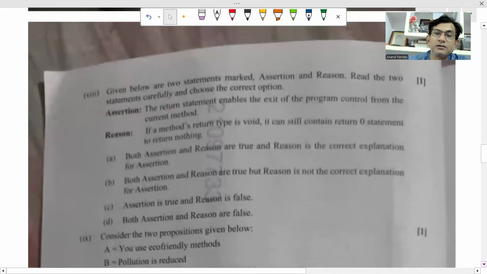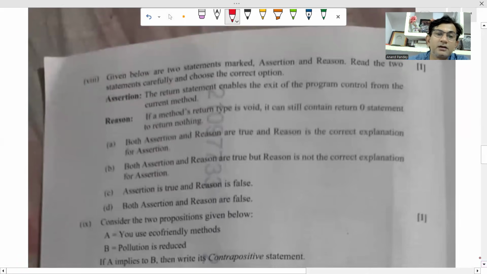See, this is the assertion and reason again. Given below: the return statement enables the exit of program control from the current method. Correct. If a method return type is void, it can still contain a return zero statement to return nothing. No, this is false. Reason is false. So assertion is true and reason is false. This is the correct answer.